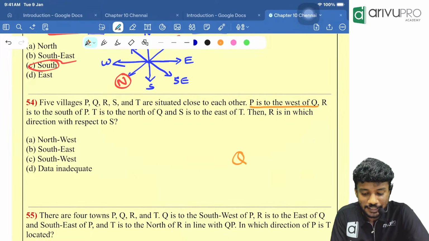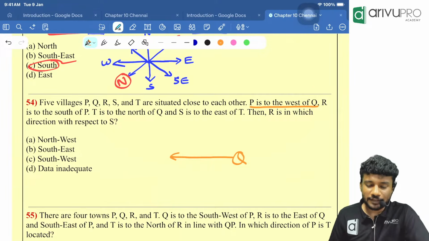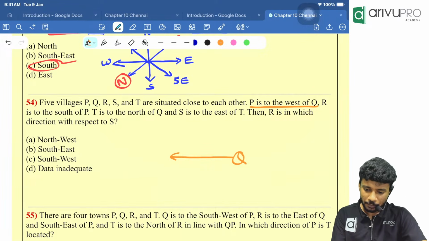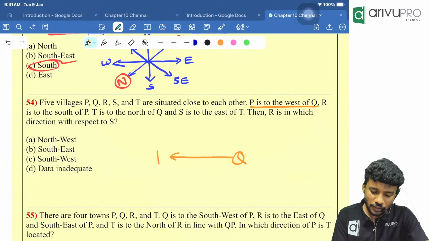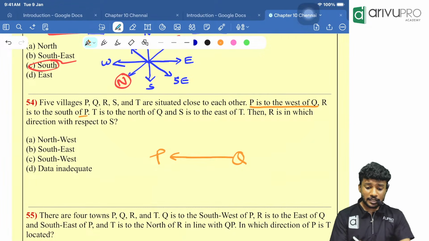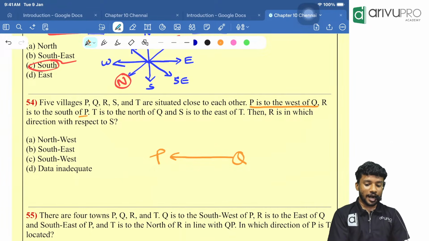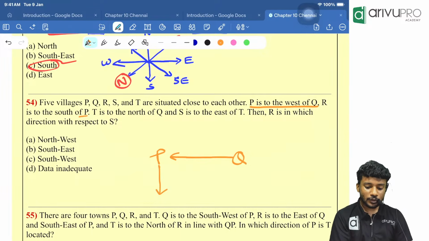Towards the west direction. West means left or right? Our left only, correct? Towards our left it will be the position. P is over here. R is to the south of P. South means down. R is to the south of P.